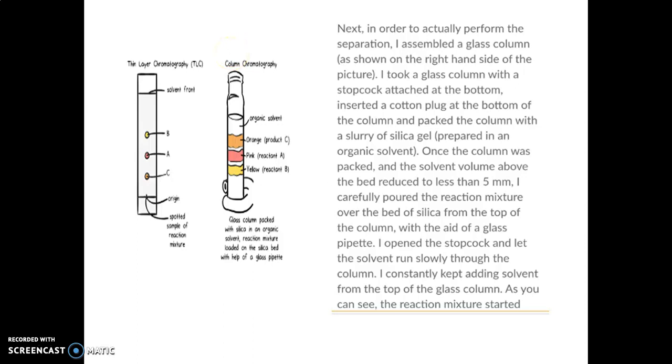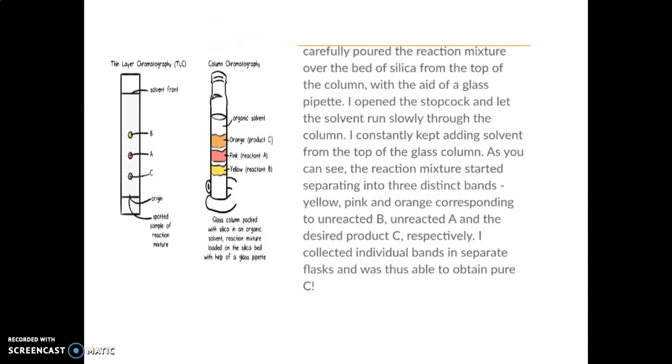As we can see, the reaction mixture started to separate into distinct bands of yellow, pink and orange, corresponding to the unreacted B, unreacted A, and the desired product C. C is here, and A and B are the unreacted materials, while C is our product. I collected the individual bands in separate flasks, and so we are able to purify the final product by using a glass column packed with silica in an organic solvent.